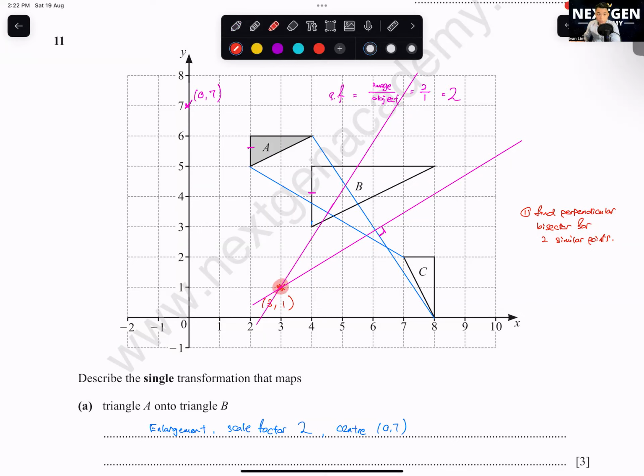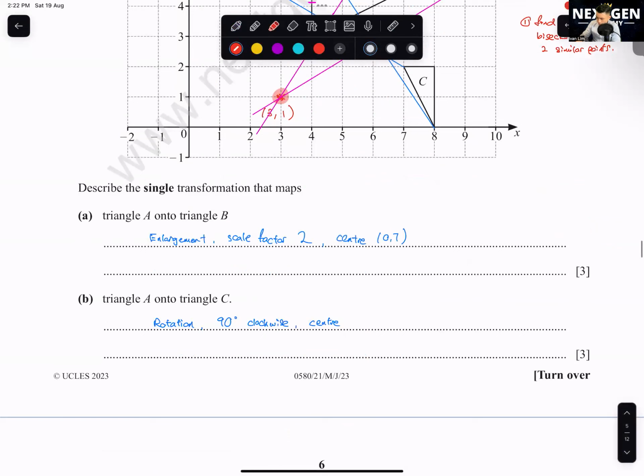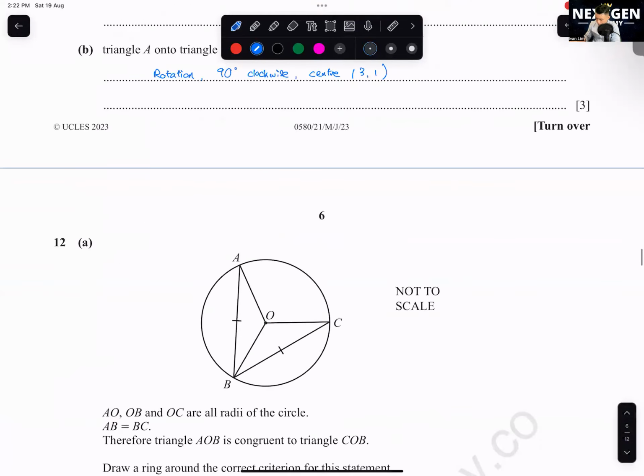Got it? Okay. Everyone got it? This one you all print out the paper and try it. So this one center will be 3, 1. Okay, let's go to the next one.